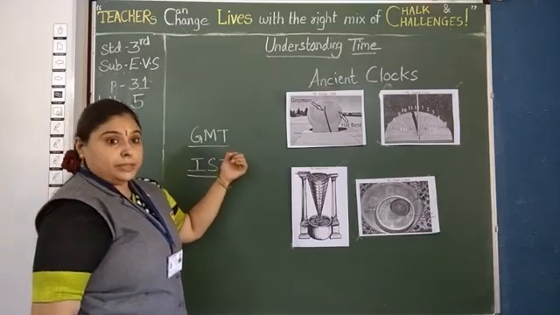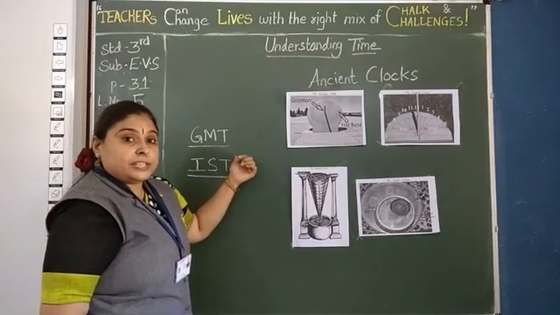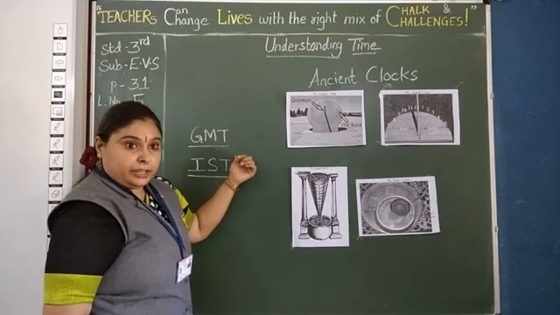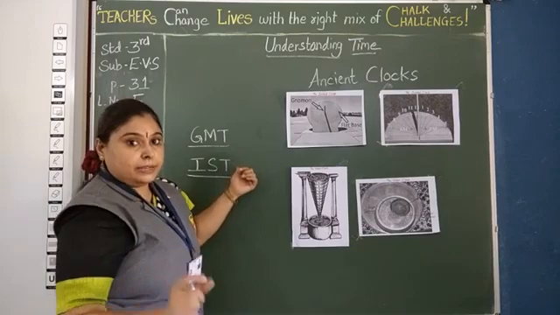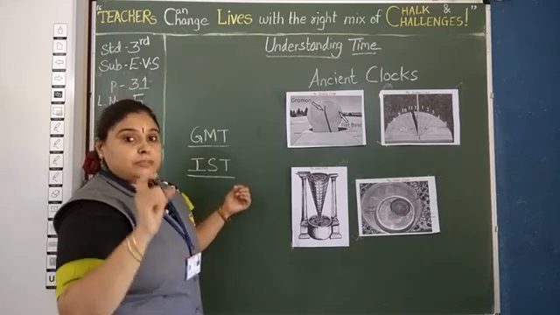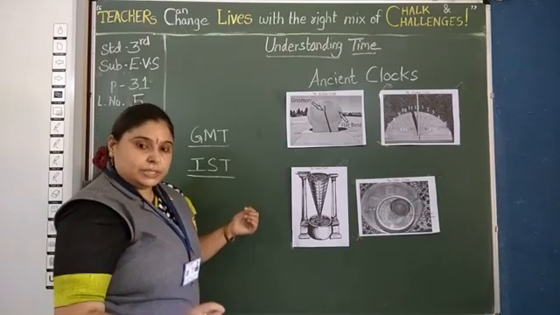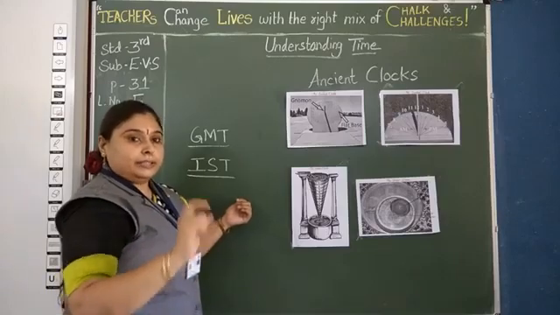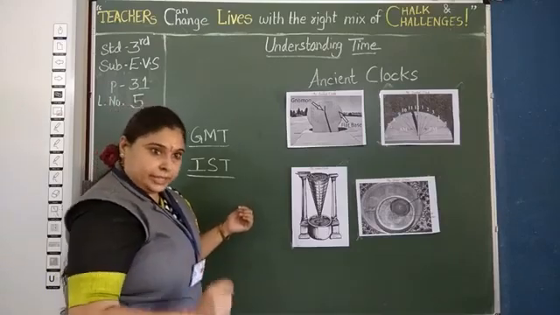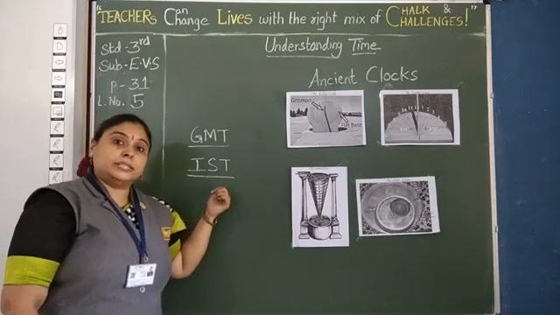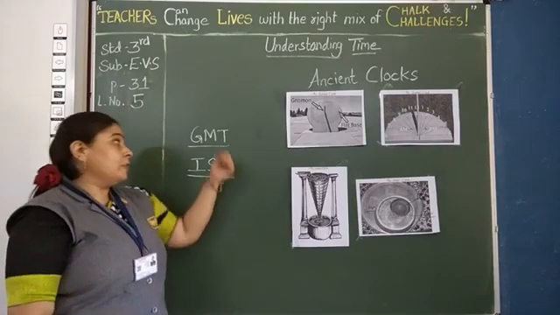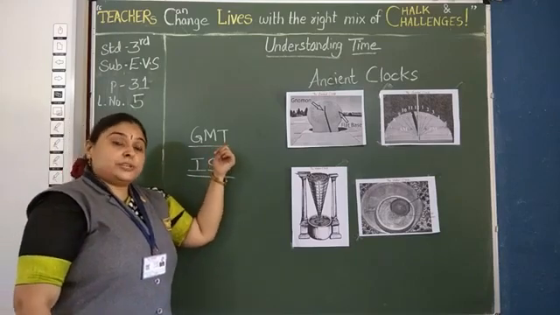Greenwich Mean Time is in Greenwich, in London. Indian Standard Time is one particular time zone observed all over India and the Indian subcontinent. Indian Standard Time is 5 hours and 30 minutes ahead of GMT.